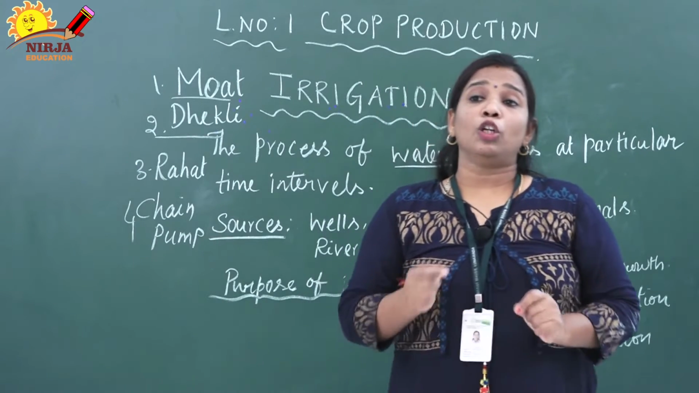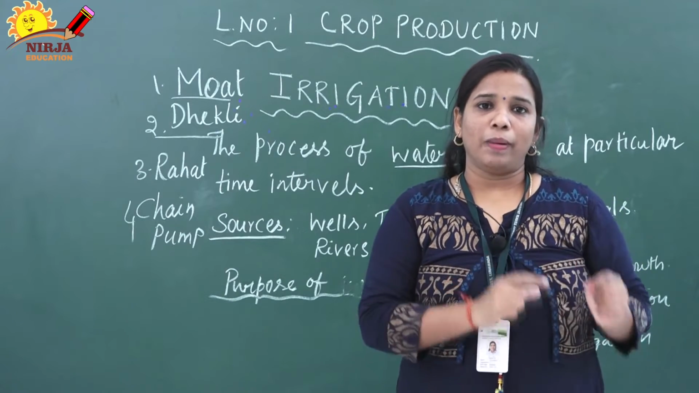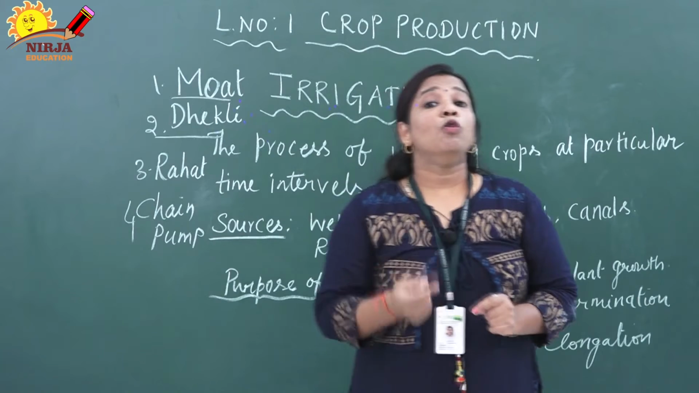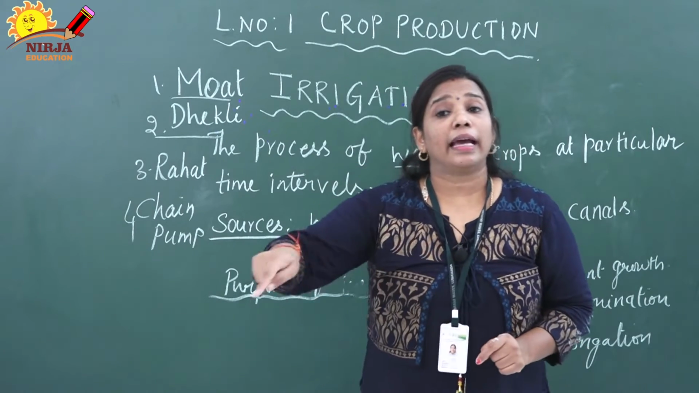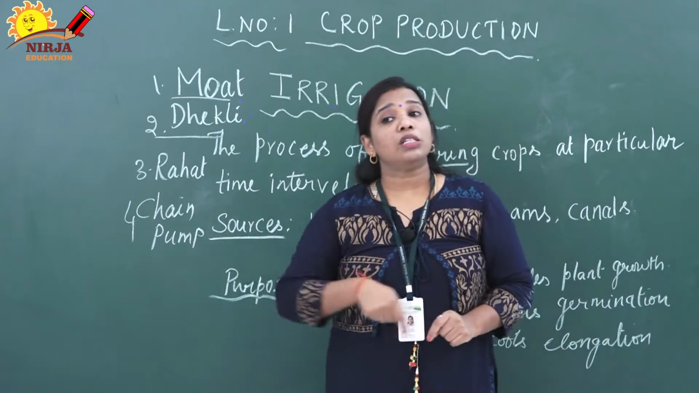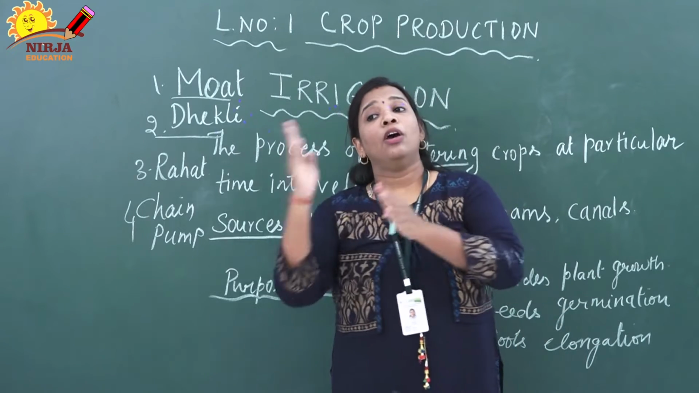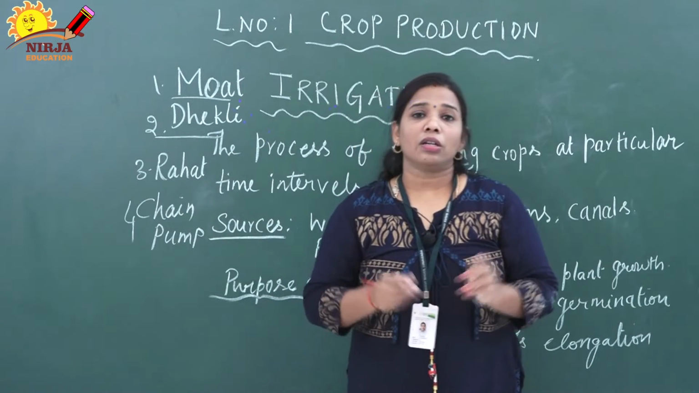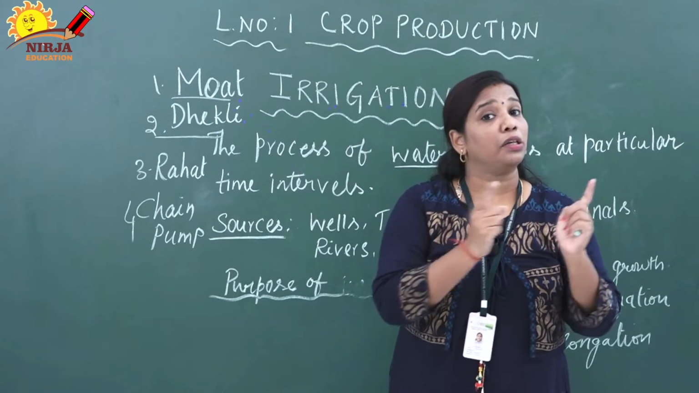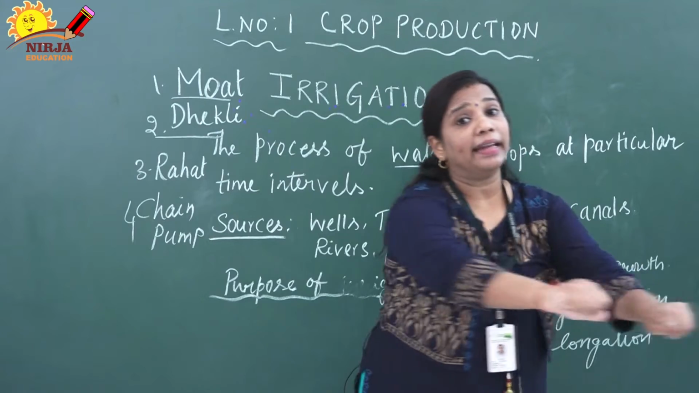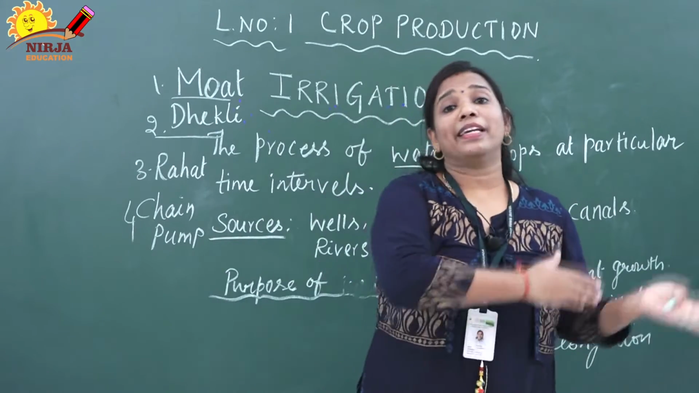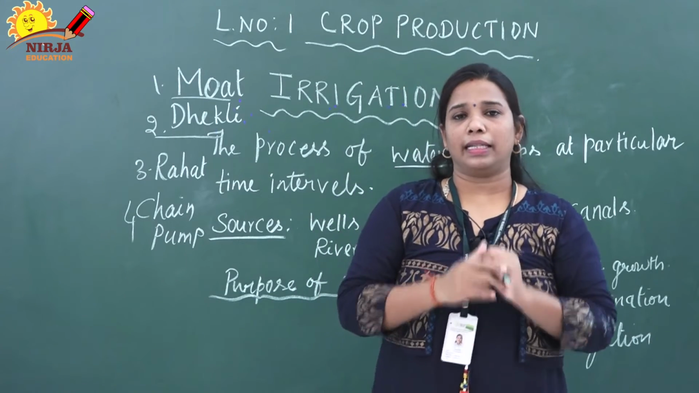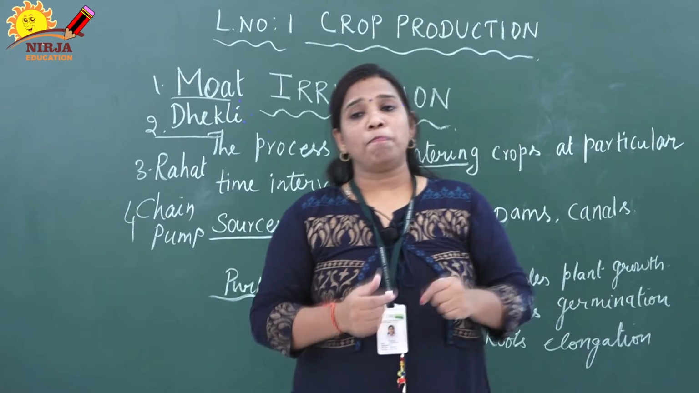The third one is rahat. Buckets are knotted with a rope on the wheel, and bulls rotate the handle, due to which the wheels are turned and water gets filled into the field. Understand? Due to the rotation, the buckets drop the water into the field. This is called rahat.